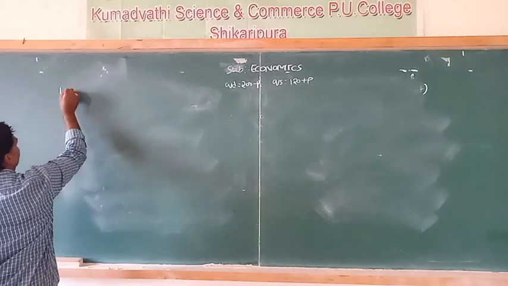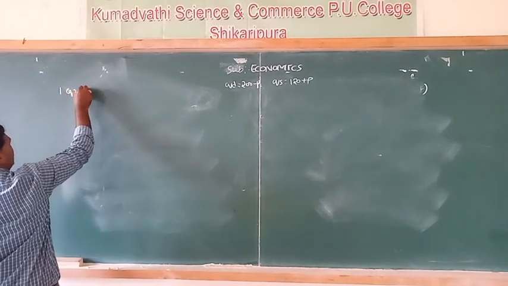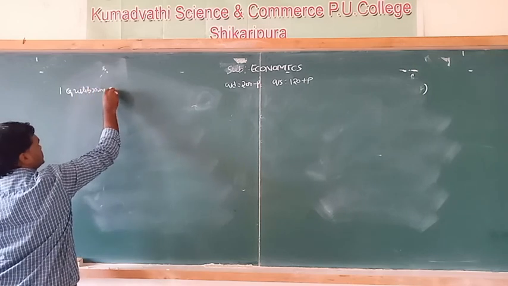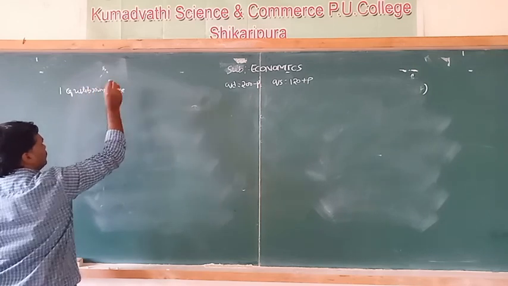First, equilibrium price. What is equilibrium price?